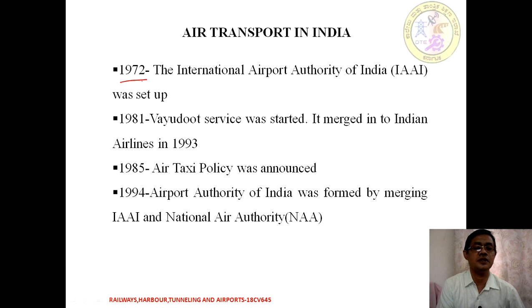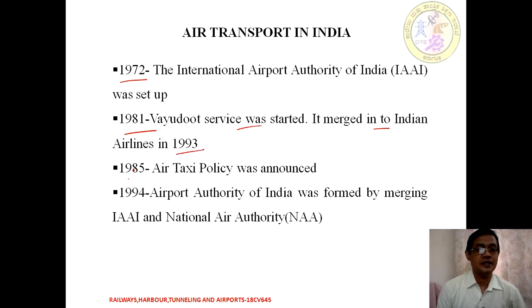As there was an increase in international flights, this authority was set up in 1972 to look after everything with respect to the international air transport network. Similarly, in the year 1981, Vayudoot services was started, and it merged with Indian Airlines in the year 1993.